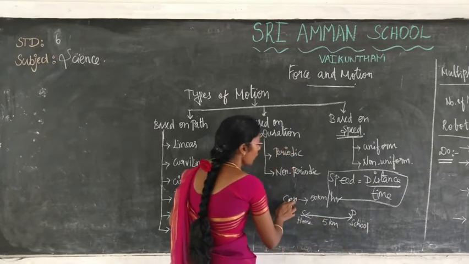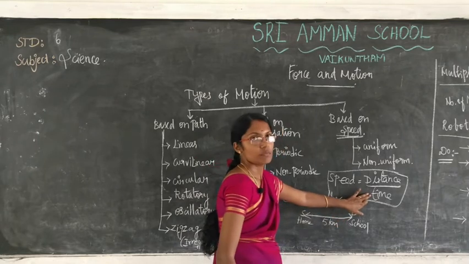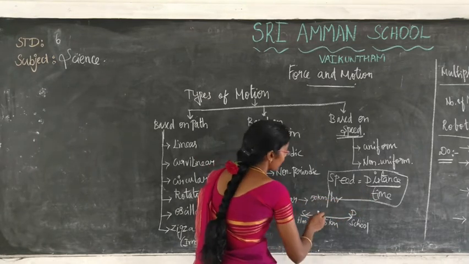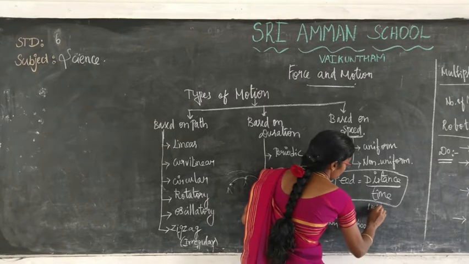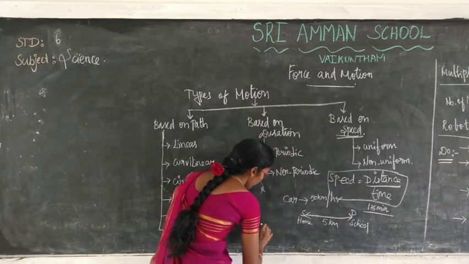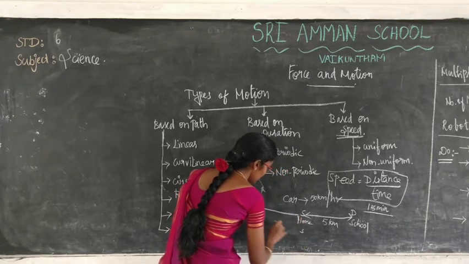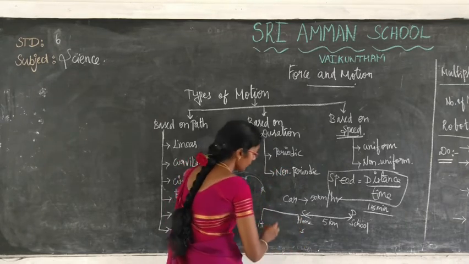So the car moves at 50 km per hour. How much time will it take? For example, 15 minutes. So home and school, one is a starting point and one is an ending point.